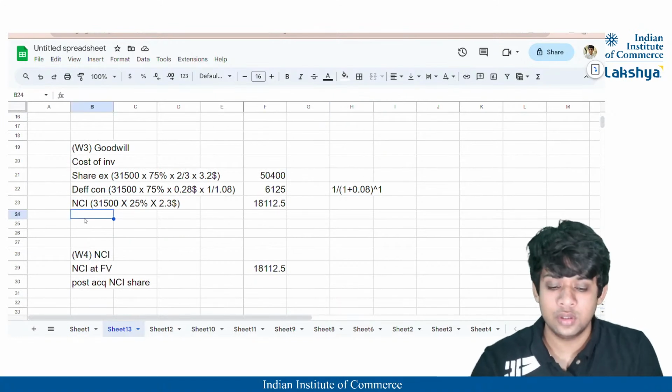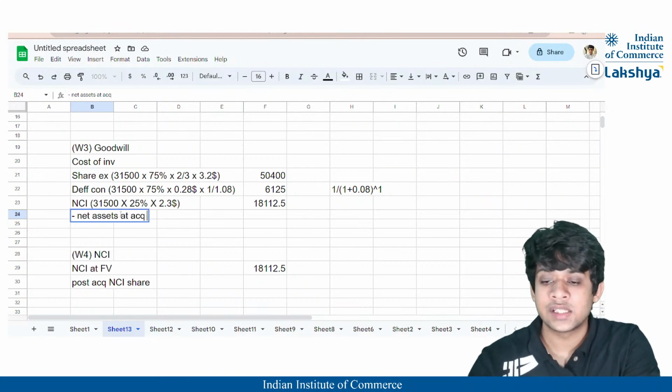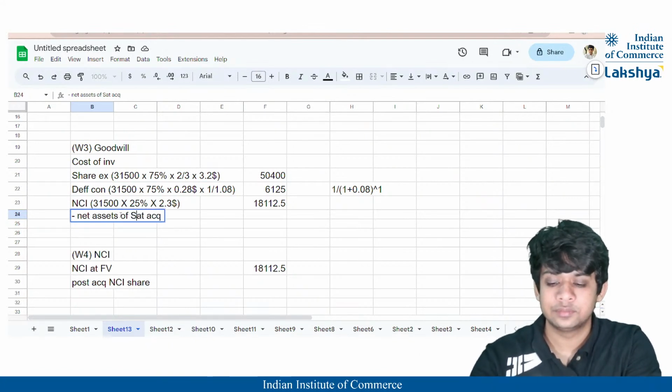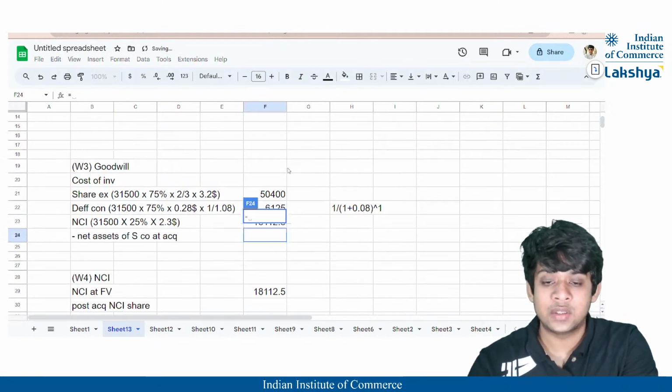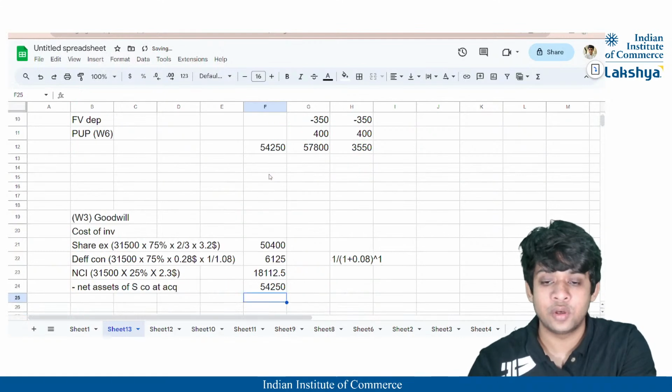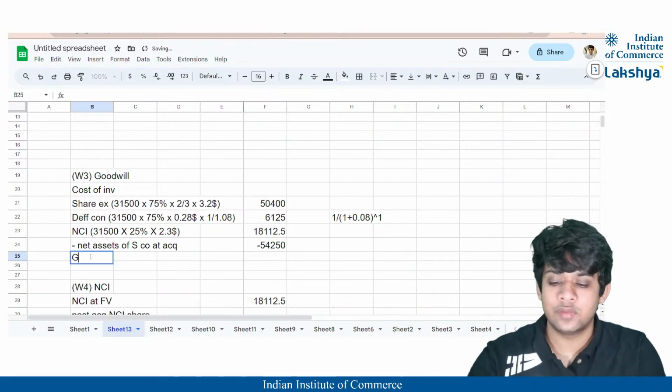So our goodwill also minus net assets at acquisition, net assets of subsidiary company at acquisition, which we have calculated in the earlier working note, 54,250, right? So we get the goodwill.